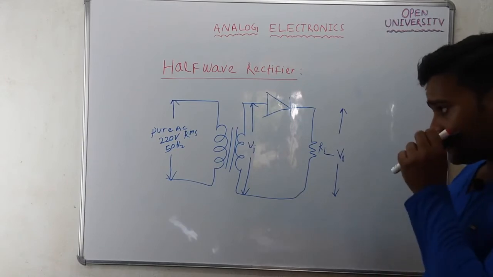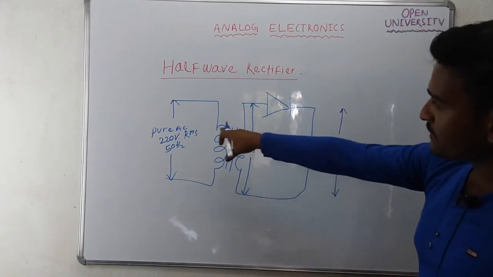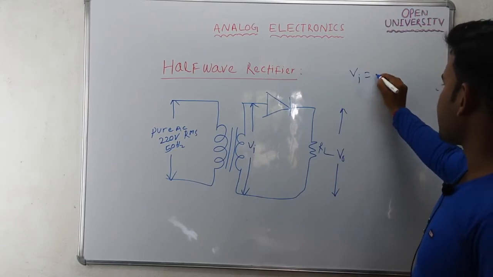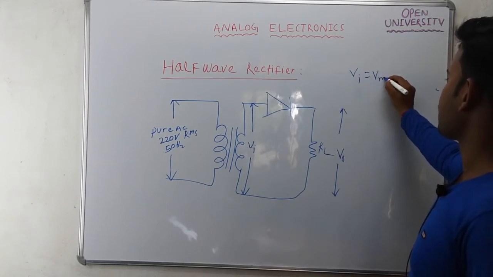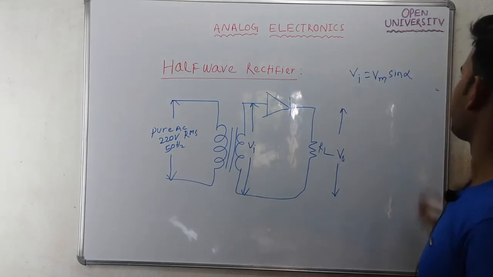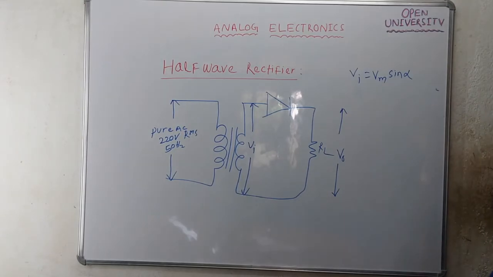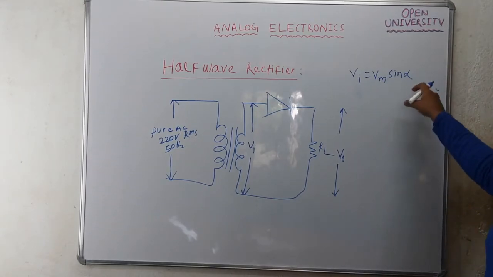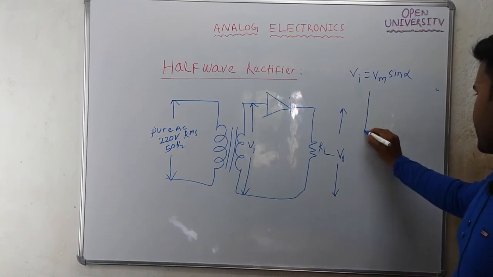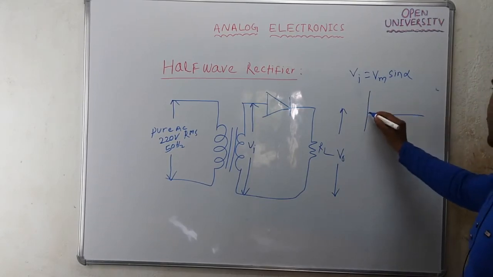What is Vi? Vi is a pure AC signal. I am mathematically representing Vi as a sinusoidal signal, Vi equal to Vm sine alpha.